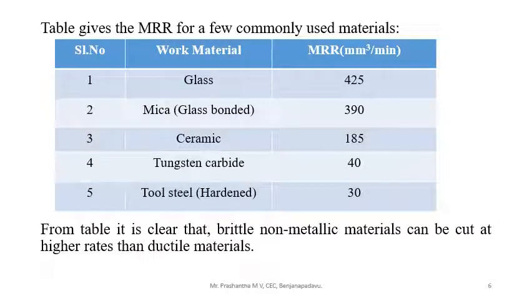From the table it is clear that brittle non-metallic materials can be cut at higher rates than ductile materials like steels.